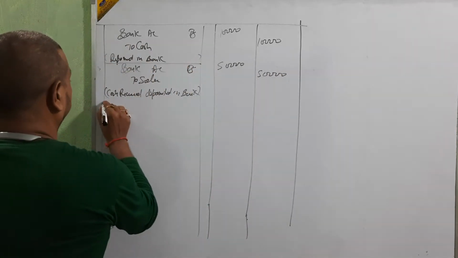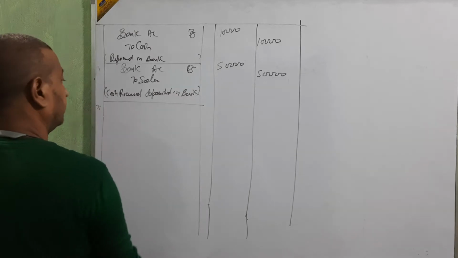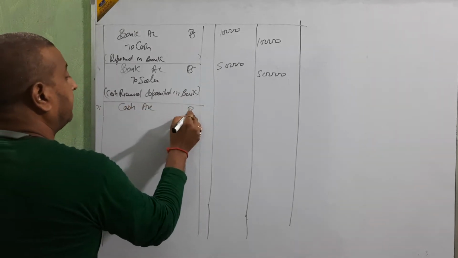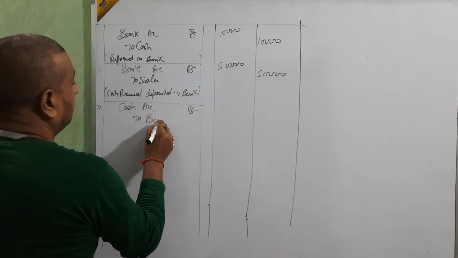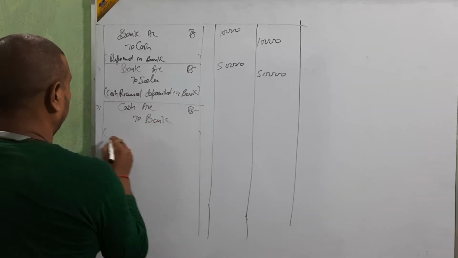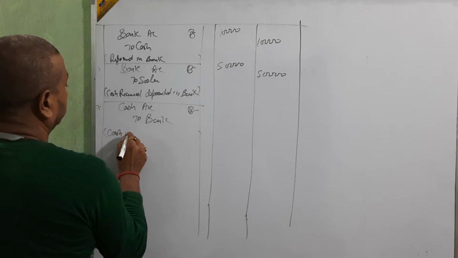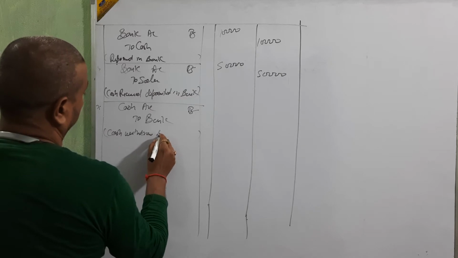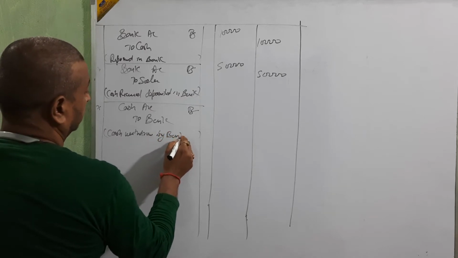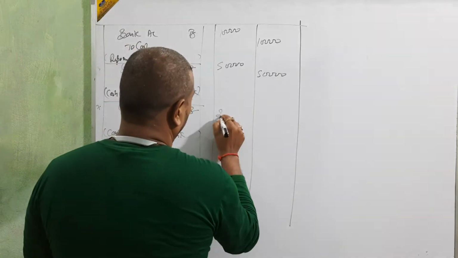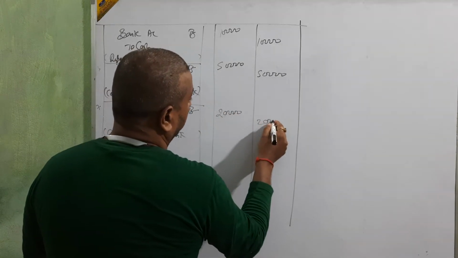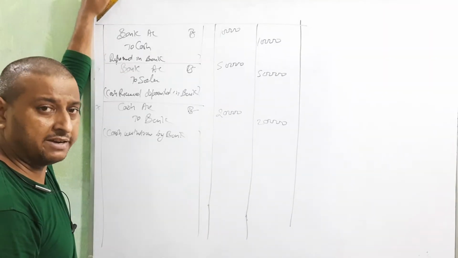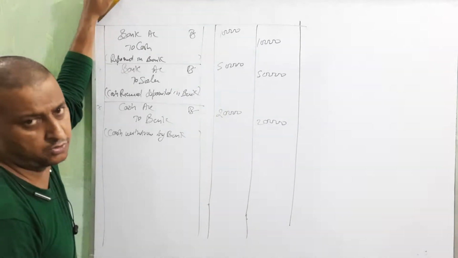Next. January 7. Amount withdrawn from bank, 20,000. Withdrawn means cash received, so cash account debit to bank. Cash withdrawn by bank. Amount 20,000. Okay, beta? Clear? When we are withdrawing cash, cash account debit to bank; when depositing, bank account debit to cash.